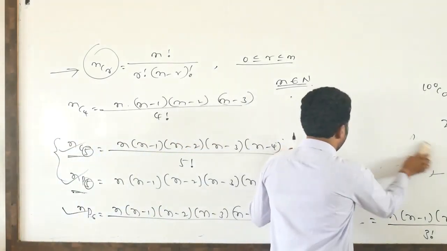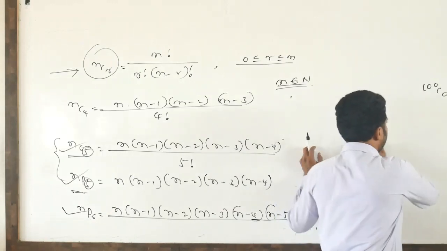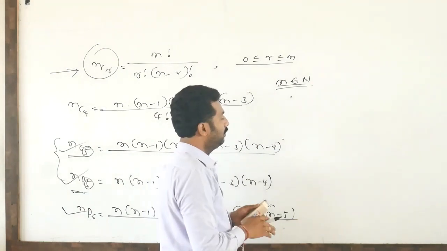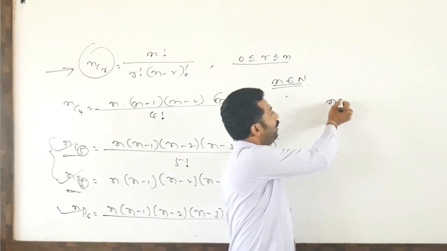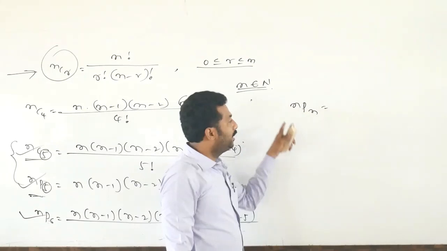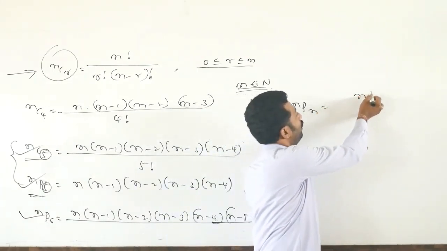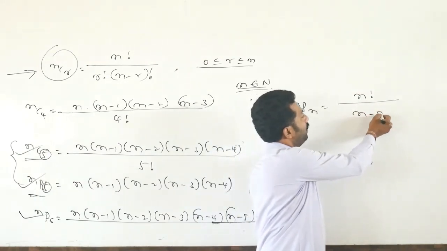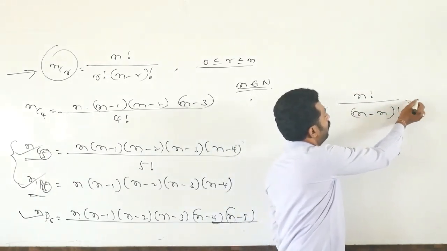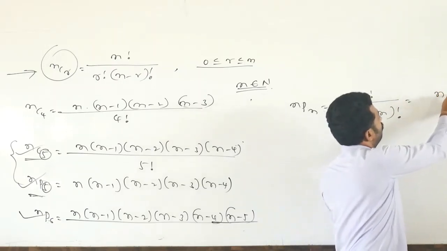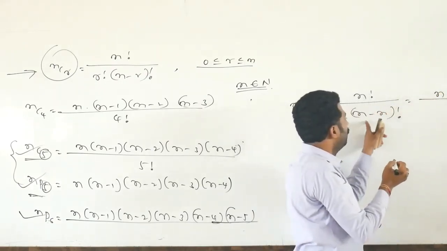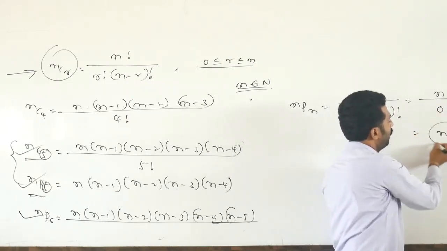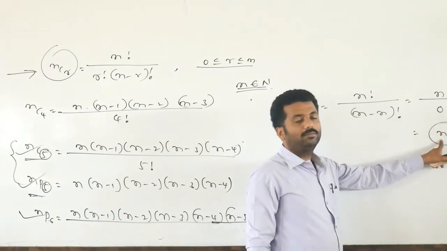Next. What is nPn? What is the nPn formula? So numerator is n factorial divided by n minus n factorial. So very clear, this is 0 factorial. So numerator is n factorial, denominator is 0 factorial, nothing but 1.